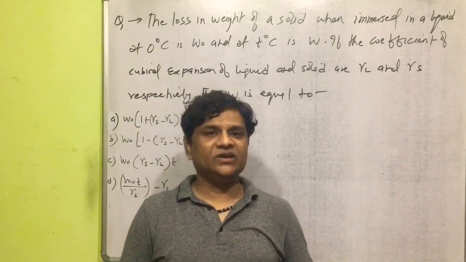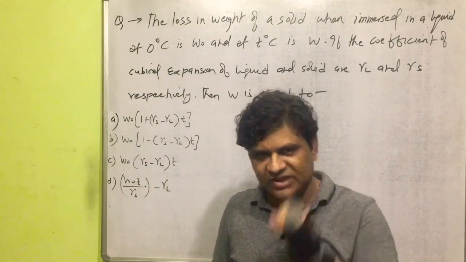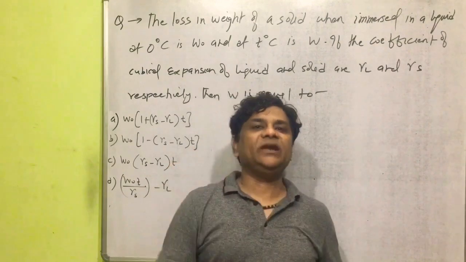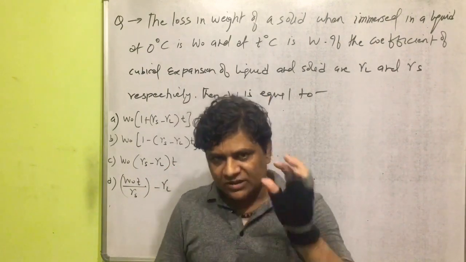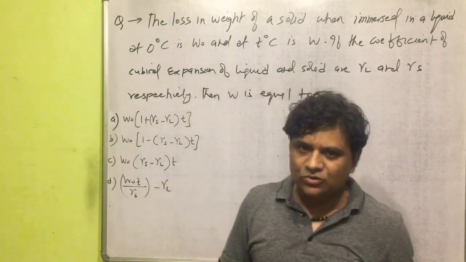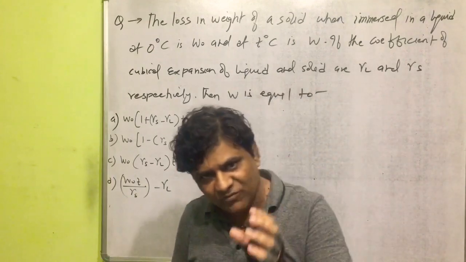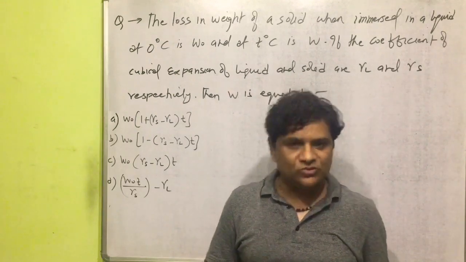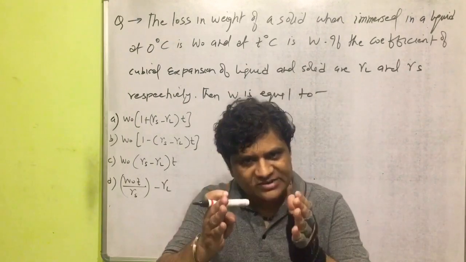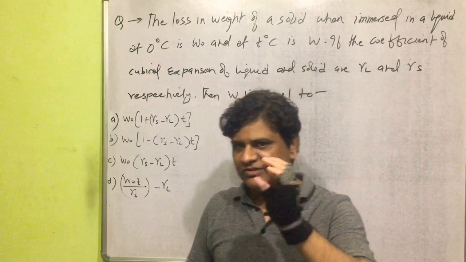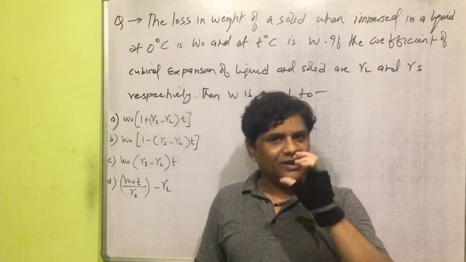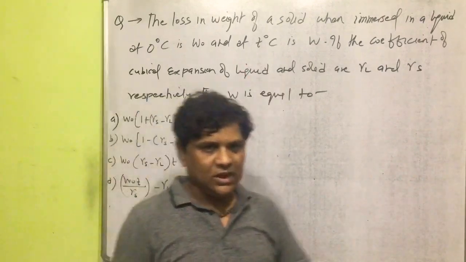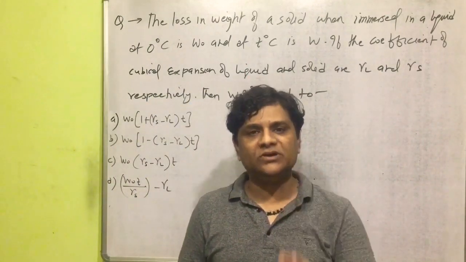You know, in the previous lecture we discussed some very important relations. Real weight minus apparent weight is equal to upthrust, and real weight minus apparent weight is also equal to loss in weight. So loss in weight is equal to upthrust, and this will be the very important relation to solve this question.